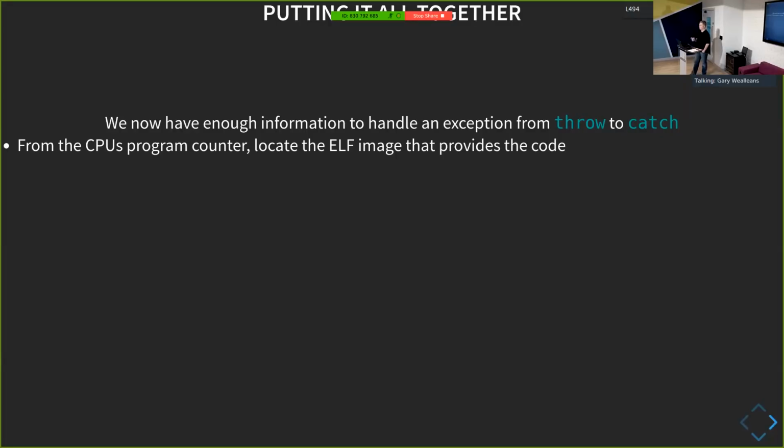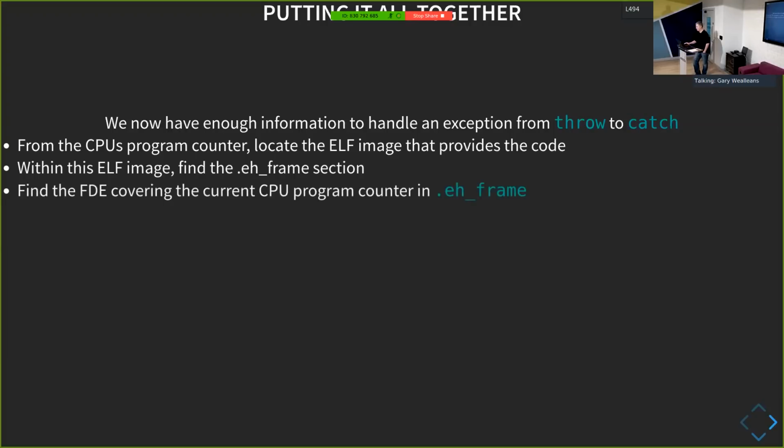At the point that we throw an exception, we need to find the instruction pointer of the frame that called us. It's part of the machine state. The initial instruction pointer is just sitting in the RIP or EIP register. From that instruction pointer, we need to find the ELF image that's loaded for it, and we need to walk the linker tables in order to find that. So now we have the binary that provided the function we're in. From that, we need to find the EH frame section. And we're doing this every time we throw an exception.